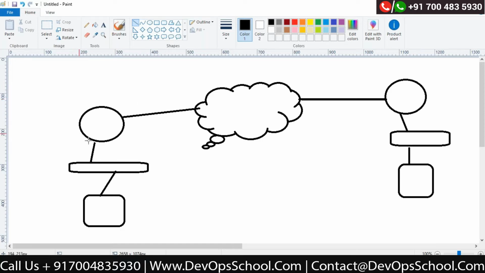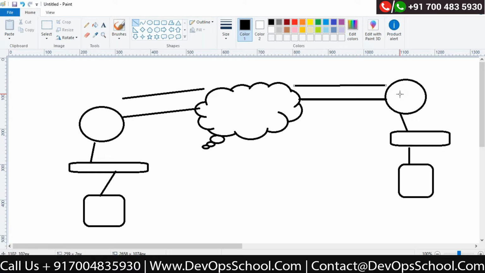Okay, everything I have to put in as a manual entry, and not just on a single router. It has to be done on the other router as well. So it should not be one way. It has to be done both ways actually. Correct? So static routing is a manual process to provide the best route to the router manually.